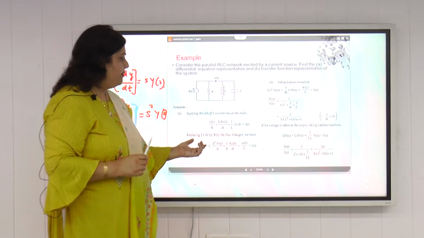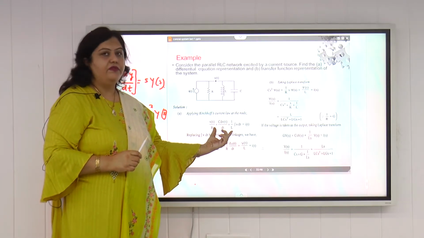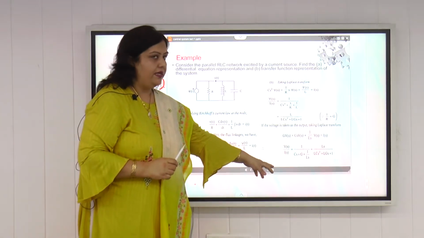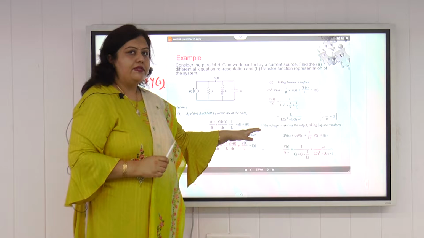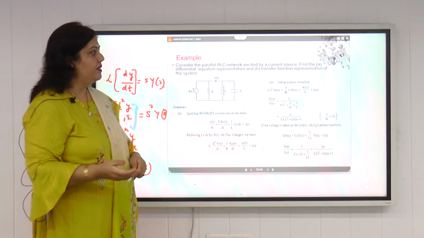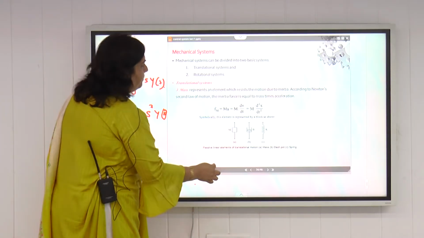Again we have the relationship of V and I here, so we can take the Laplace transform of this equation also. From this equation we can find the ratio of Vs upon Is. So we can have the transfer function in terms of phi s upon Is, and also in terms of Vs upon Is. So this is how we can model any basic electrical system.